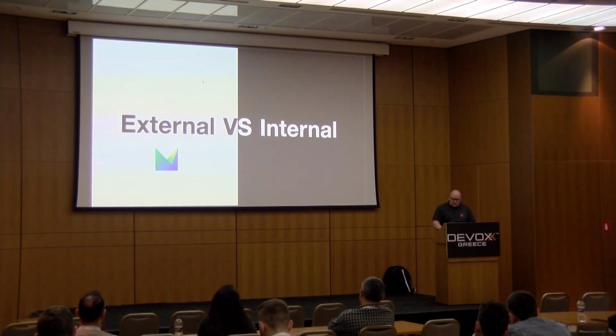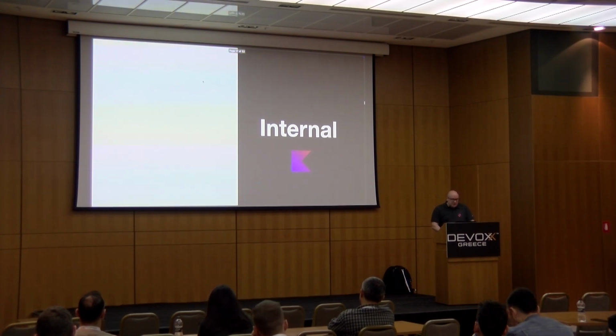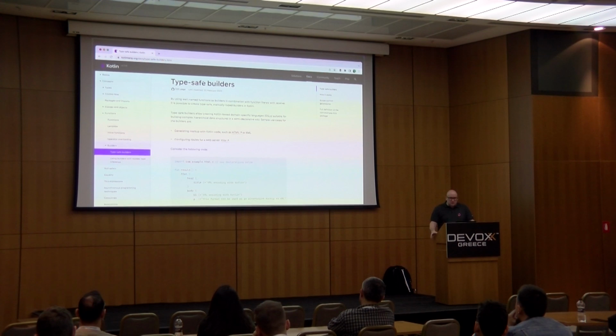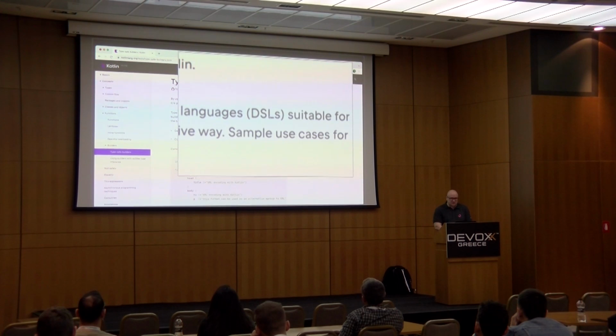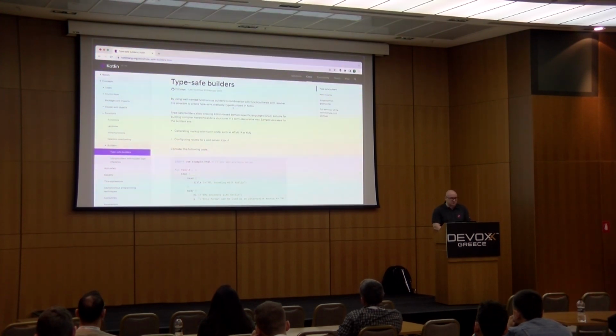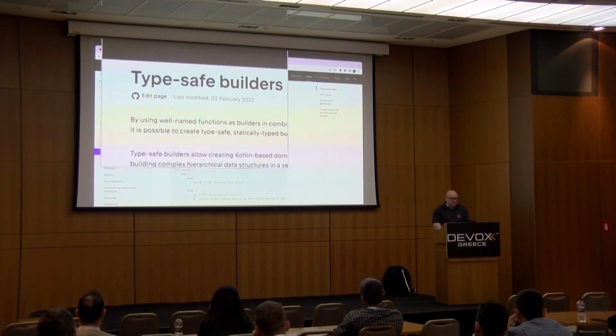The internal DSLs are constrained, or let's say they can do as much as the host language can do, and in our case it will be Kotlin. You can build DSLs in any language. It's just the expressiveness of the host language that gives you those abilities, how good the DSL will be and how expressive it will be. In the documentation, we actually call them type-safe builders. There is a single mention of the DSL keyword in there, but as a language feature or as a whole concept, we talk about them as type-safe builders instead.